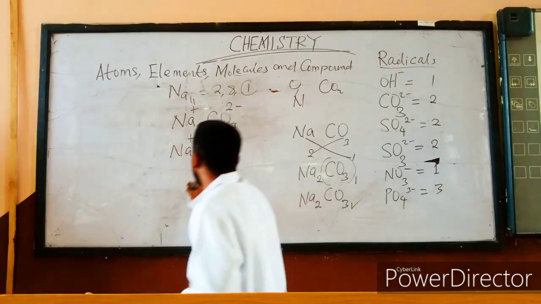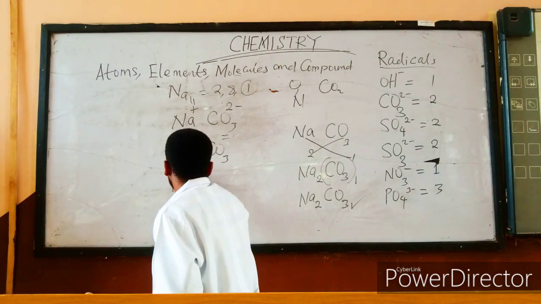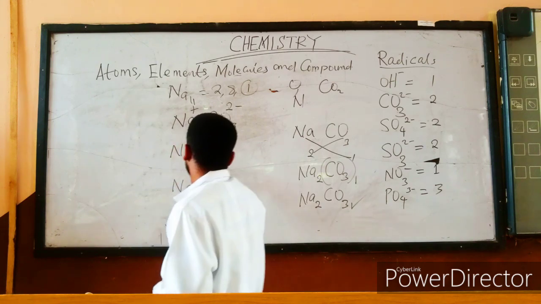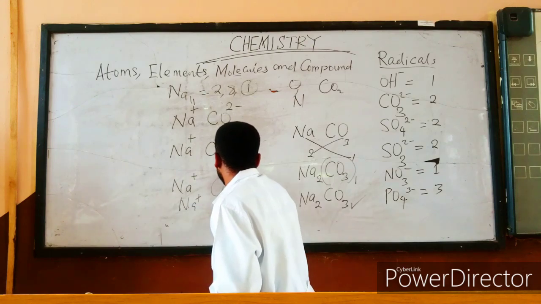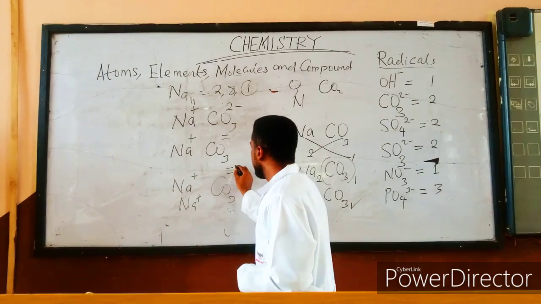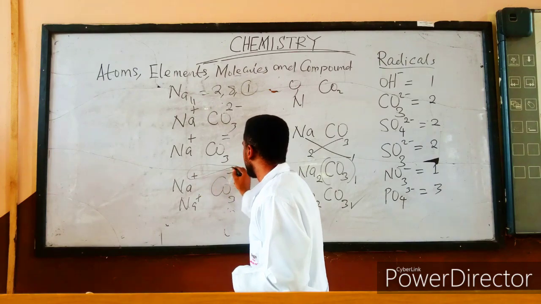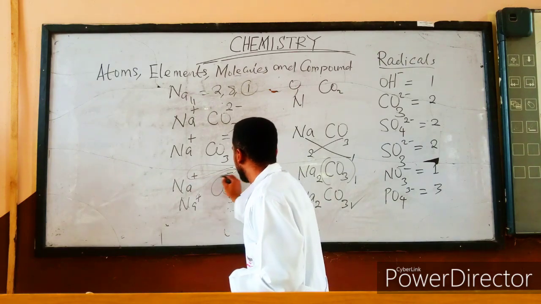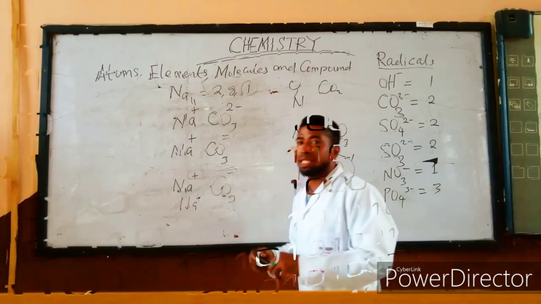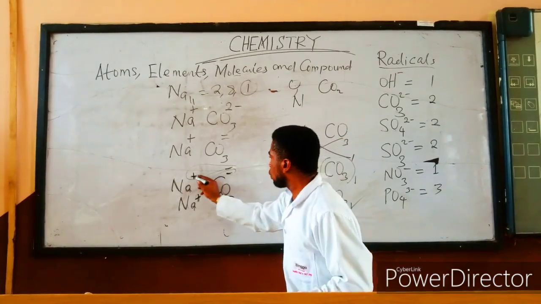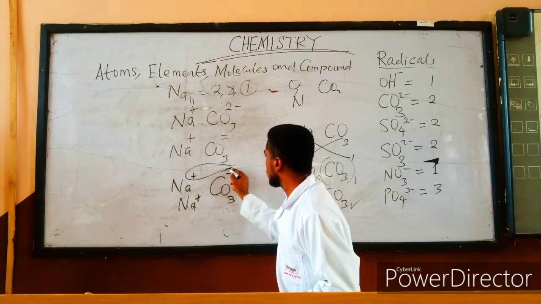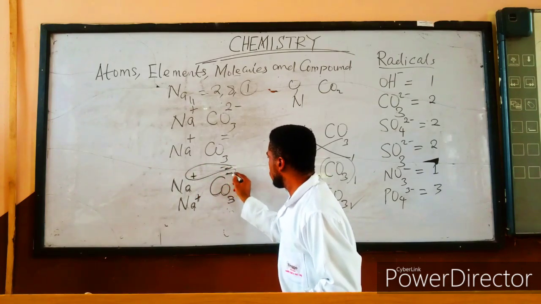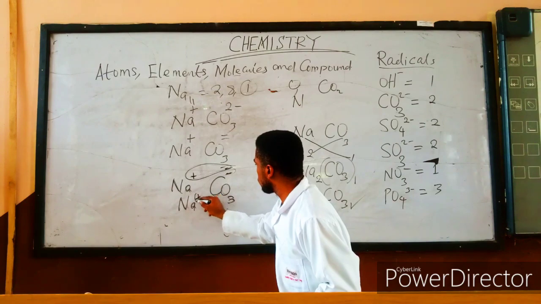So I will need sodium plus, and then another sodium again plus, to be able to cancel CO3 minus and minus, such that this plus will cancel this minus, and this plus will also cancel this minus. So now if this plus combines with this minus, they cancel out. Now this minus also will combine with this plus and they cancel out.